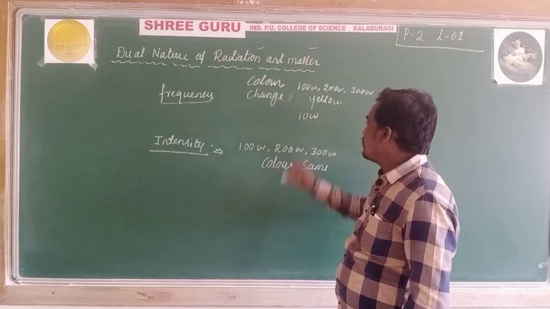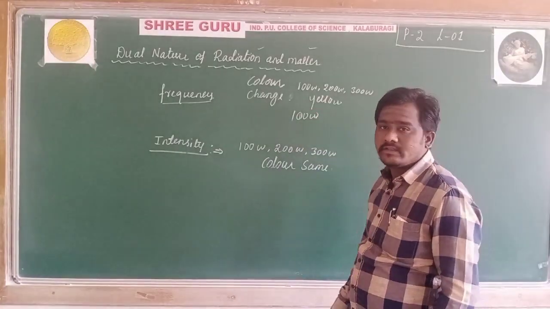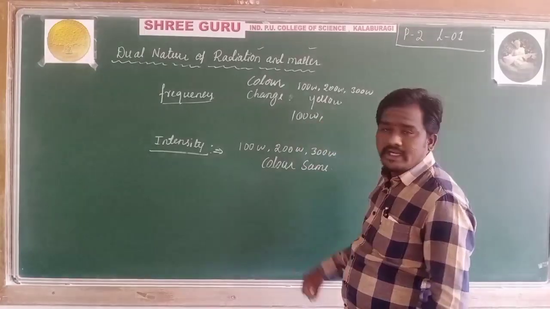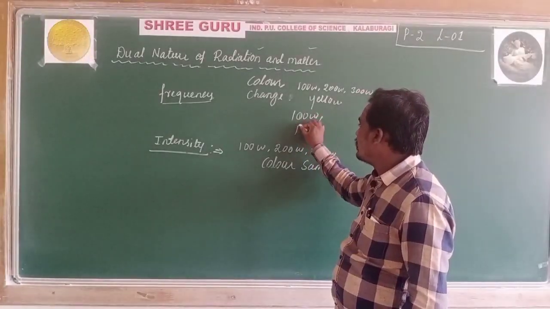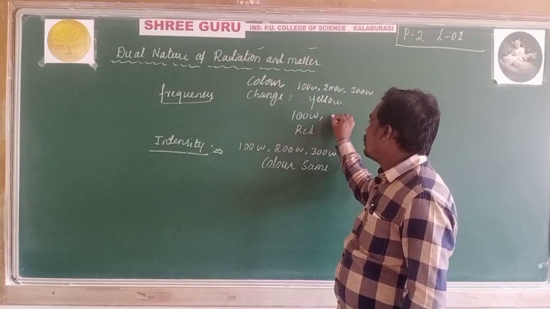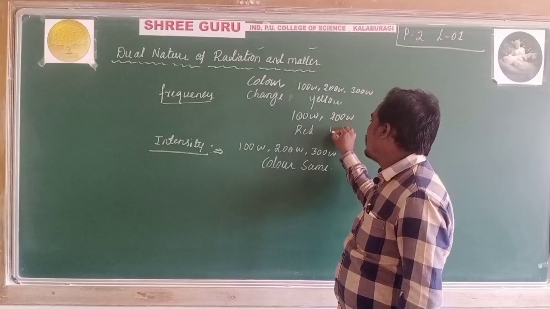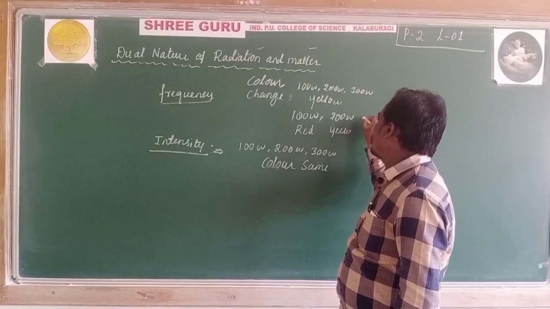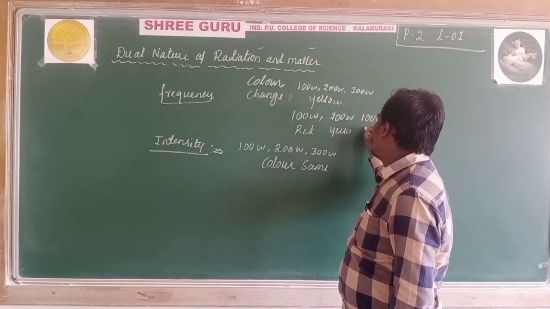100 watt red color, 100 watt yellow color, 100 watt blue color.